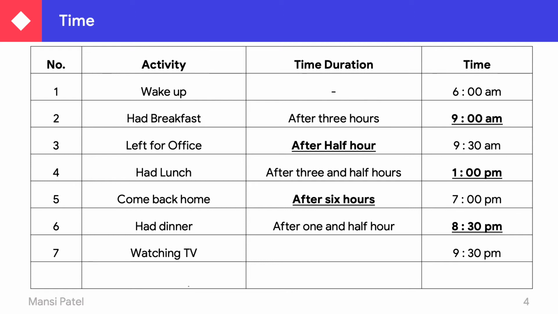So what is the duration for watching the TV? One hour. So after taking the dinner, they watch TV till 9:30. Next, they go to sleep after half an hour of watching TV. So 9:30 plus 30 minutes is 10 o'clock p.m. At 10 p.m. they go to sleep.